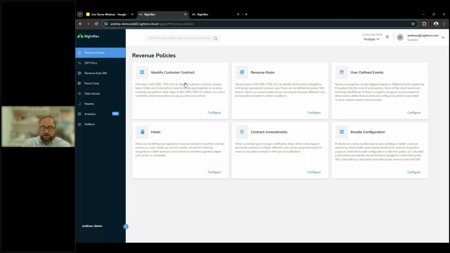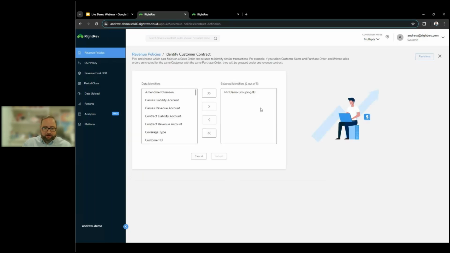From this specific area, we can determine how we want to group revenue contracts. So we can determine if we are creating a new revenue contract for a customer, or if we're going to be layering an amendment onto an existing revenue contract like we just saw. There are up to 5 different criteria that you can set to determine how that grouping takes place. This is really up to you as an end user to determine what your company needs. In our demo org today, it's just a very simple by grouping ID that we're using. But you can make this as complex as you may require. And this would run on all of the new orders that are being sent into RightRev.